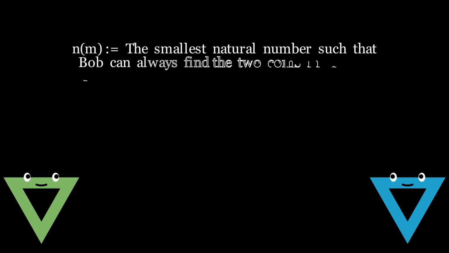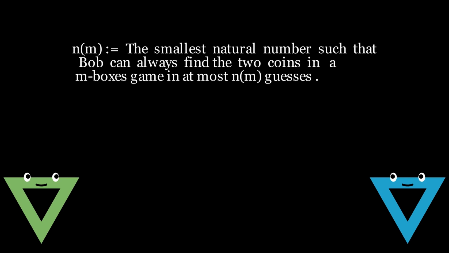And now we define n of m to be the smallest natural number such that Bob can always find the two coins in an m-box game in at most n of m guesses. Now a question arises: why is this generalization even helpful?